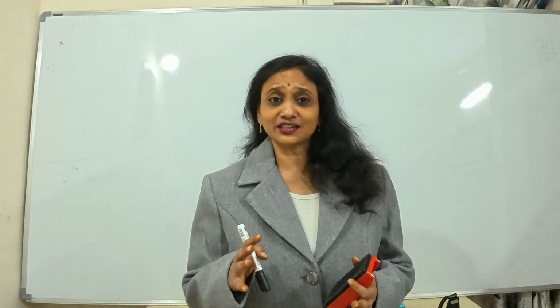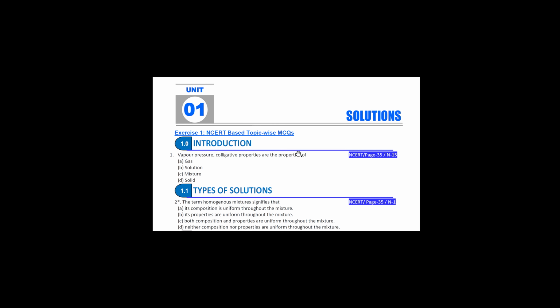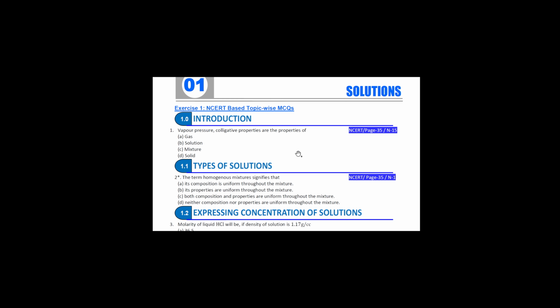So, as a part of your board exam preparation, as I said, I'll be starting with the solutions chapter, correct? First, you very well know how many MCQs we have. Section A is the MCQ part for us. In that, you have 16 questions, where we are going to study the complete 16 questions of the solutions chapter. So we're going to start the preparation today, and I request all of you to watch the complete video because each and every MCQ is prepared line by line from NCERT. So, NCERT topic wise MCQs.